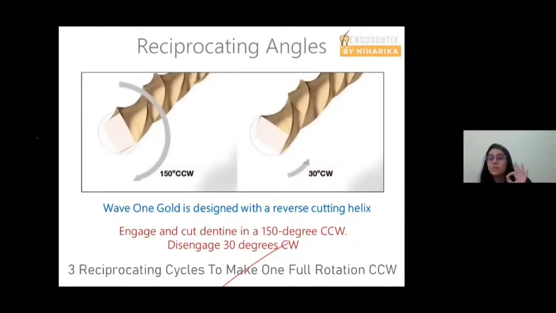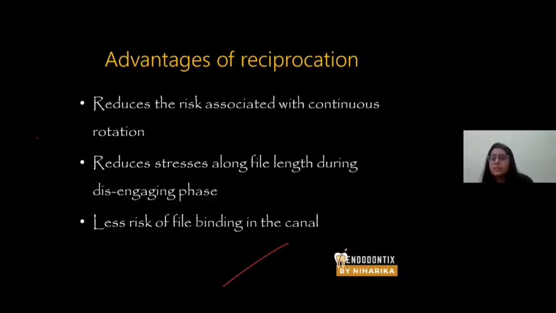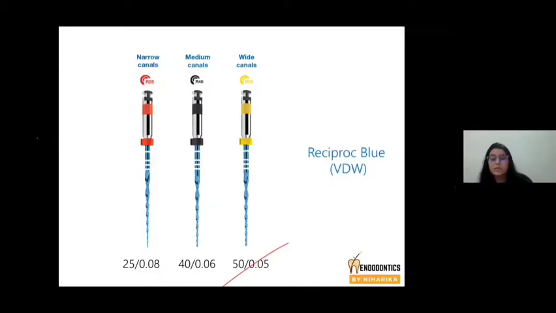This is in contrast to your continuous rotary files. The protocol is very simple. You scout the canal with a number 10 K file. You establish patency, prepare a glide path using a ProGlider, which is marketed by Dentsply, and then you can shape the canals using the Wave 1 file. Advantages: they reduce the risk associated with continuous rotation and reduce stresses produced all along the length of the file. There is also reduced risk of file binding inside the canal. Then you have Reciproc Blue. They are available in different sizes for narrow canals, medium canals, and wide canals. That depends. If you're going to work on primary anterior teeth, you can use the number 50. If you're going to work on molars, you're going to use the number 25 file.